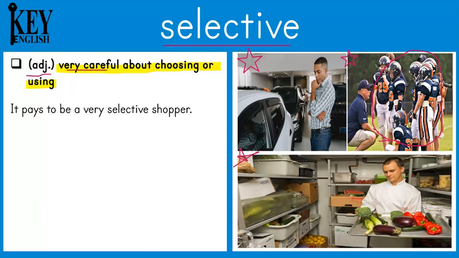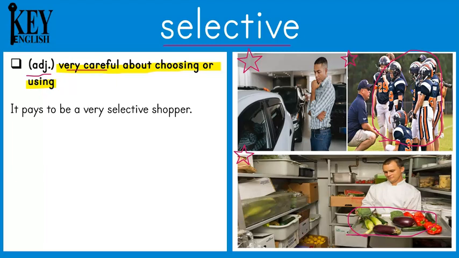Lastly, I could say, the chef is selective when choosing fresh ingredients. He doesn't just pick any ingredients to cook with, he only chooses the freshest ones. So he is very selective. So again, anytime that you are very careful when you are choosing something, you are being selective.